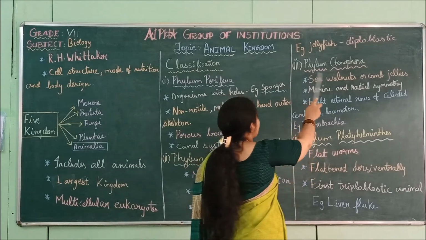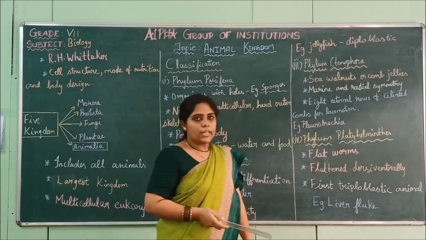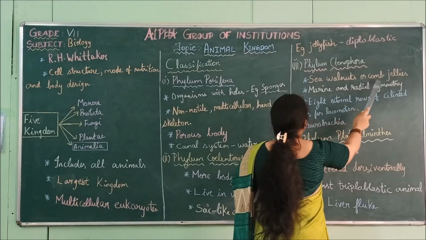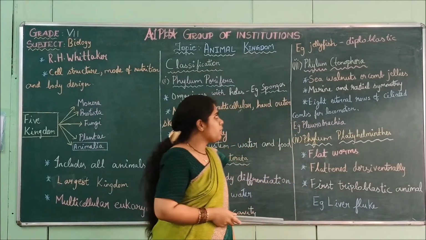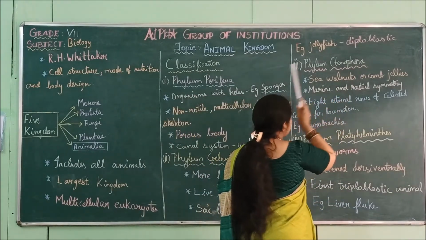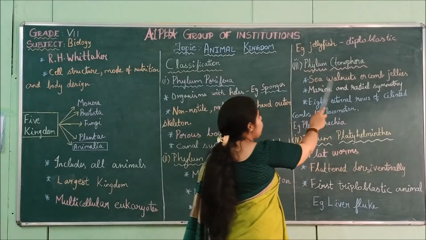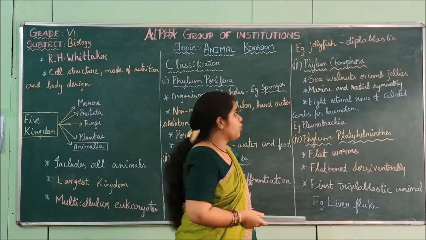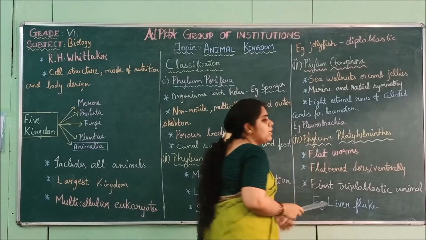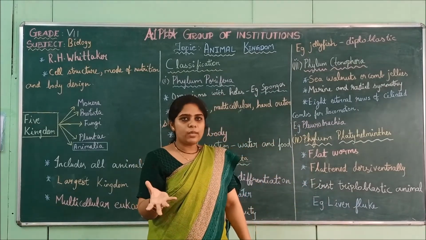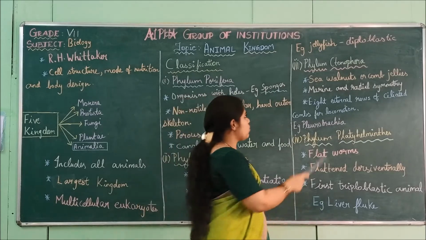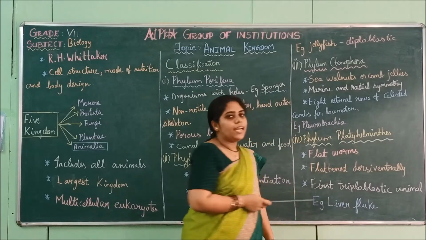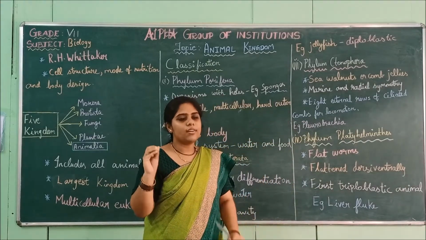Then next is phylum Ctenophora. They are also known as sea walnuts or comb jellies. These two are the other names for this phylum. They are marine, so they live in sea water. And they have radial symmetry. The Ctenophora animals are radially symmetrical.